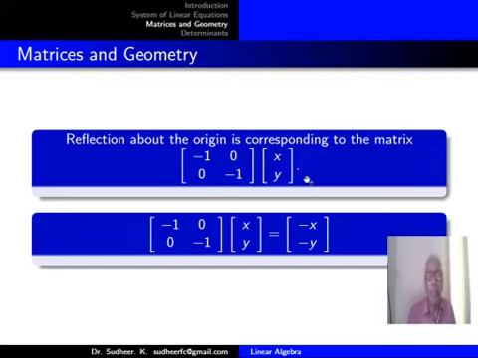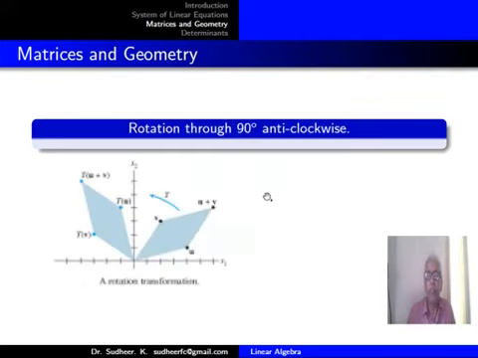So what I'm trying to make you convinced of is that 2 by 2 matrices are doing this geometrical work. Now, rotation through 90 degrees anti-clockwise. So I'll just ask you to imagine something. You just see what is the image you get when I move this cursor.